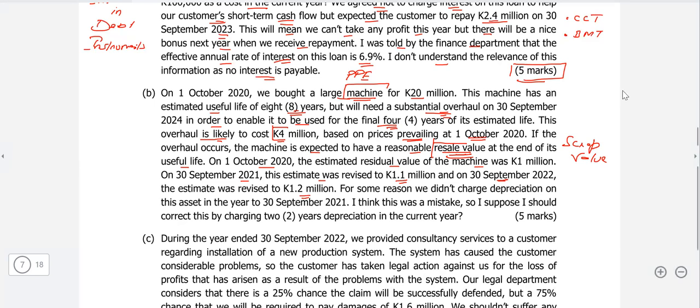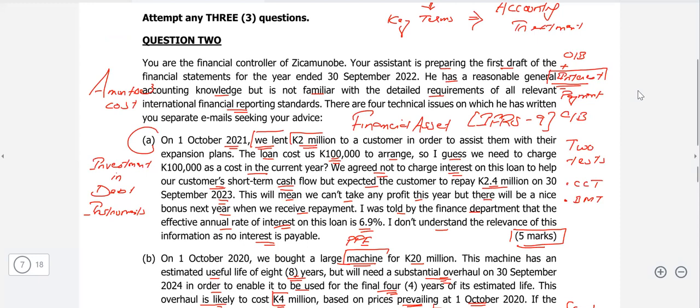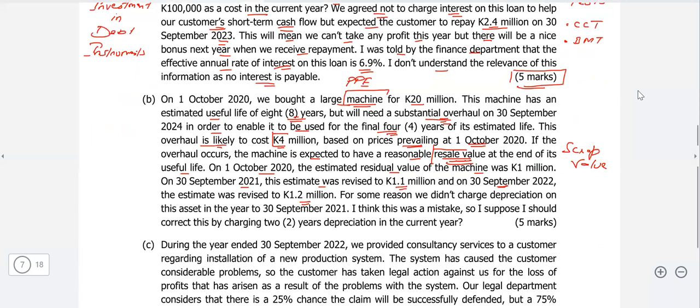Now we're just going back to the question. Our year end is 30th September 2022. So by the year end, the estimated scrap value is 1.2 million. Now we know when you talk about the scrap value, this scrap value is an accounting estimate.